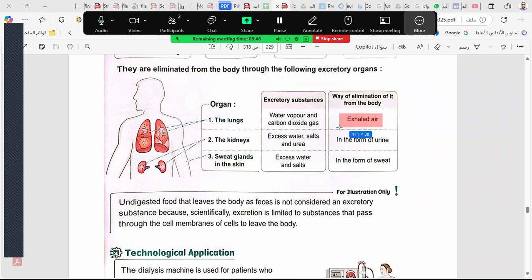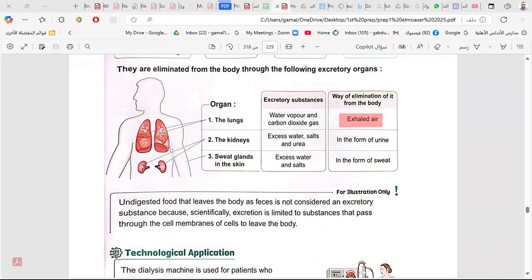and they excrete water vapor. And the kidneys get rid of urine, excess water and salts, urea and uric acid. And the skin, or the sweat glands on the skin, get rid of water and salts in the form of sweat. So excretion has 3 systems: lungs, kidney, and skin. Lungs get rid of carbon dioxide and water vapor. And kidneys get rid of excess water, salts, and urea.